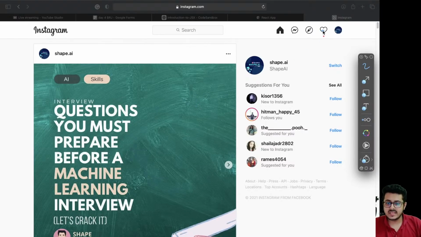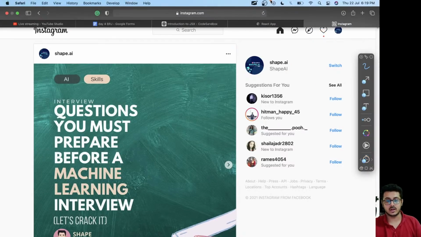Nowadays this particular component, this single component, is not in line with the other components. This works separately. It is separately connected to the servers, and it is continuously taking in updates from the server. The rest of the website does not reload. Only this component is getting reloaded again and again and again, fetching the details from the server and showing you whether there is a notification or not.